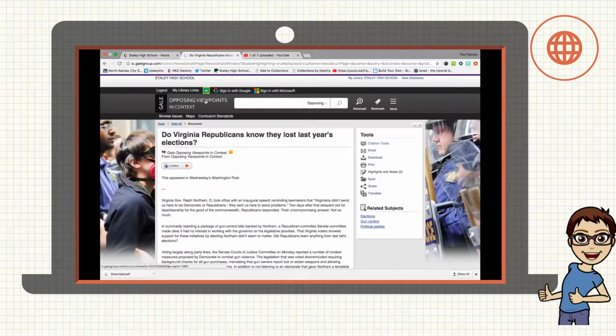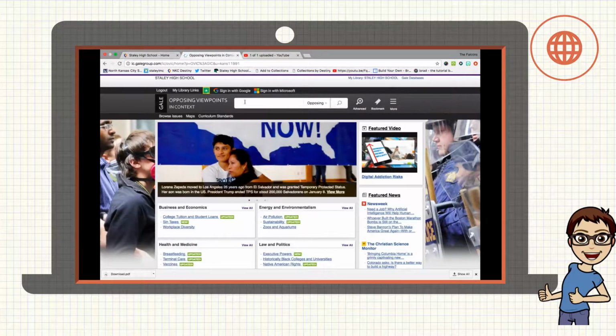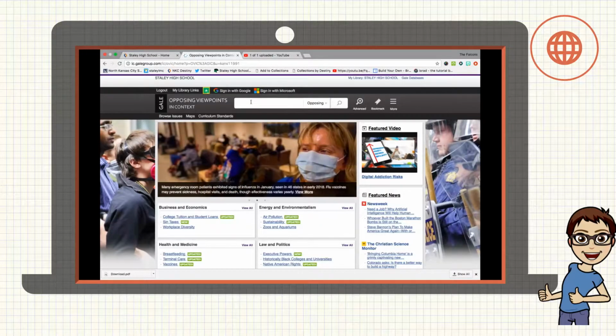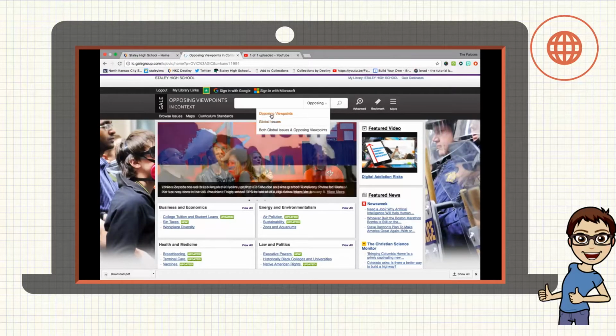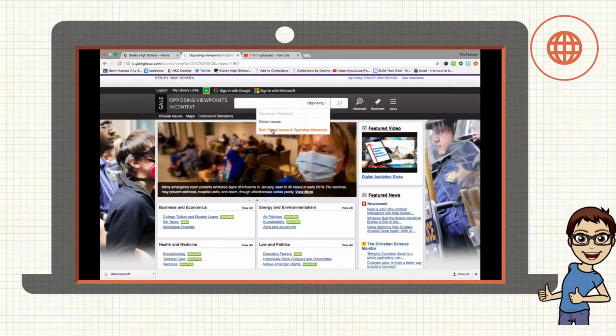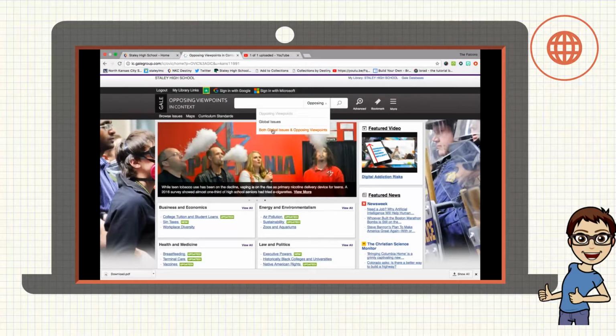I didn't model this, but from the home page and really from any page, you can use this search box at the top. And what's kind of cool about it is if you're trying to write a persuasive paper or speech, you can choose whether you search global issues, if it's a worldwide topic, whether you're just searching opposing viewpoints, or if you search both at the same time. So that can be really useful if you're studying something that is a global issue instead of just something that is controversial in the United States. That can be a really handy thing.